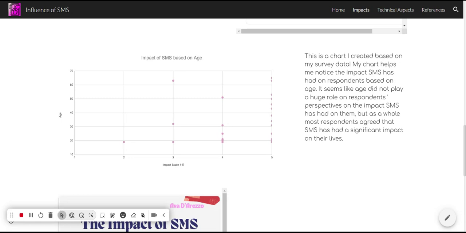So the chart goes from ages ranging 10 to 70, and the impact scale being 1 to 5, 1 being the least amount of impact, 5 being the most, and it clearly shows that 5 people felt that SMS has significantly impacted them. And it did seem like age didn't really play a role in respondents' perspectives on the impact SMS has had on them, which was really helpful to me to learn, because I was really wondering if age would play a factor, but it really seems that a good majority of people, no matter what their age, all agree that SMS has impacted their life, whether it's positive or negative.